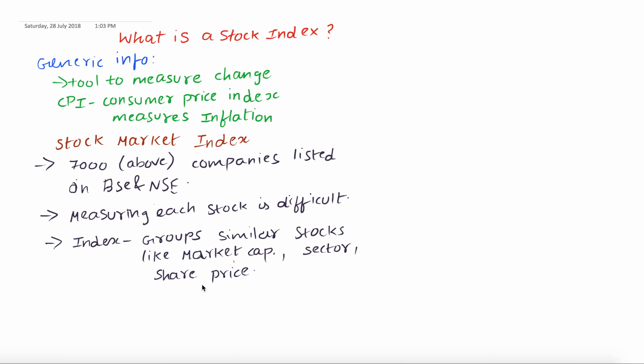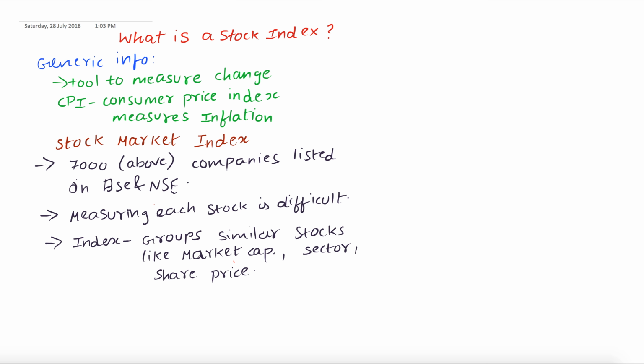Another approach is share price. They will group the stocks whose share prices are very similar. For example, X company's share price is 100 rupees and Y company's share price is 100 rupees. They will group those shares and find the index value. By following this procedure, they find the index of a particular sector or a particular market capital of companies. So the result is that for NSE, there are n number of indices like NSE 100, NSE 50, like that. For bank sectors, there would be a bank sector index, like that.